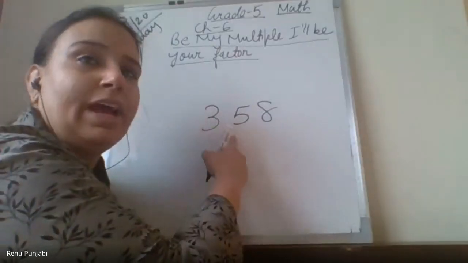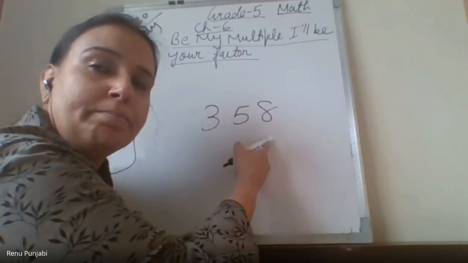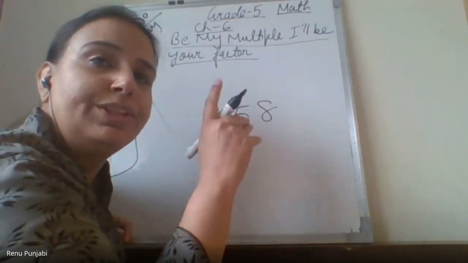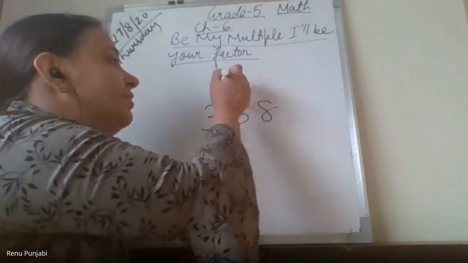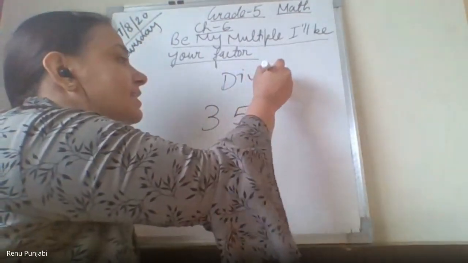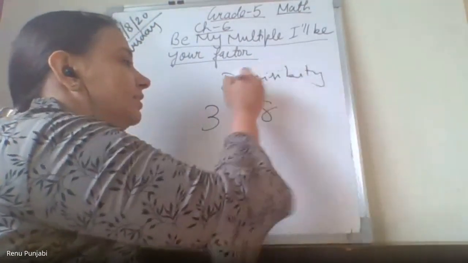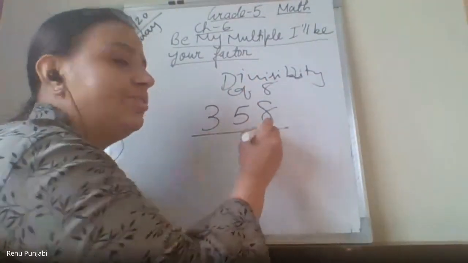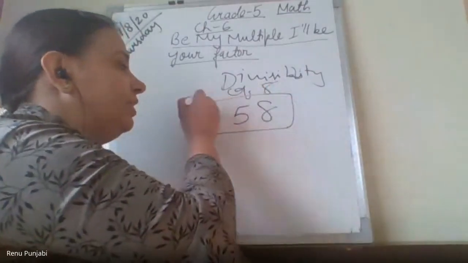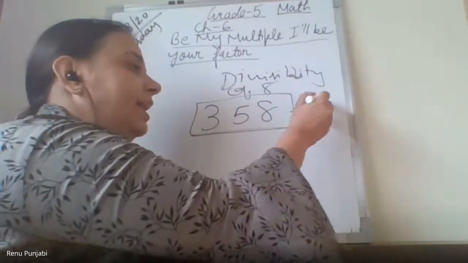She said 3, 5, 9, 8. But that rule we have understood with more than 3 digits, right? The rule of divisibility by 8 says check the last 3 digits. So we check all the 3 digits by dividing by 8.